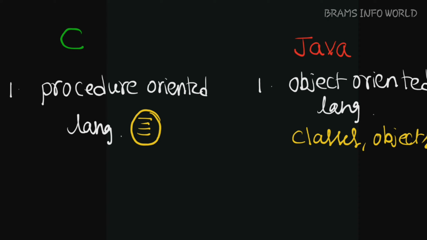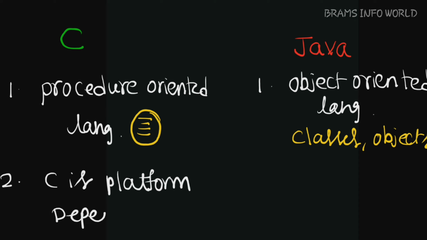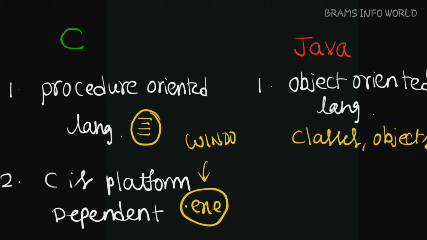And as we discussed earlier, C is a platform dependent programming language. That means we have an exe file, and this exe file is suitable for only Windows. This exe file is not executed in other operating systems like Mac OS, Android, Solaris, or Unix. So a C program is suitable for only one kind of OS.